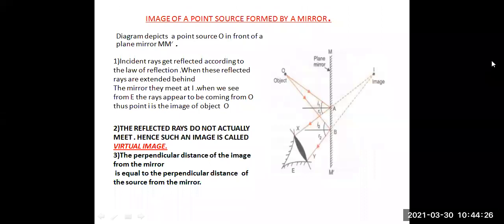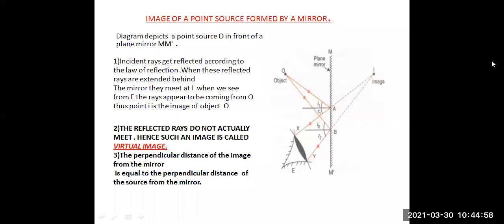So while writing the description of these ray diagrams, try to write them in points. First, write the description about the incident ray. Then in the second point, write the description of reflected rays. And in the third point, you can conclude with the scientific approach which you have learned from this ray diagram. So following this method, first point, incident rays get reflected according to the law of reflection.